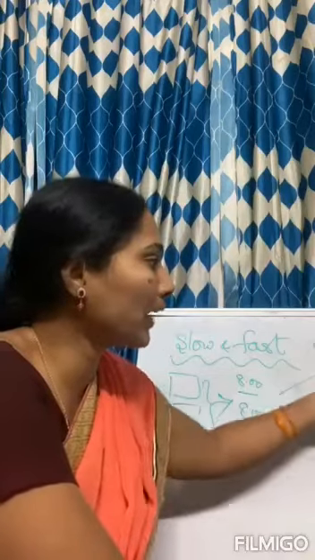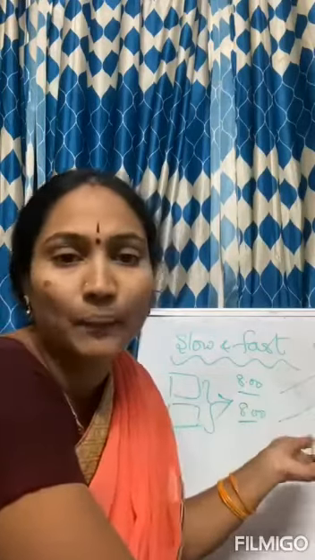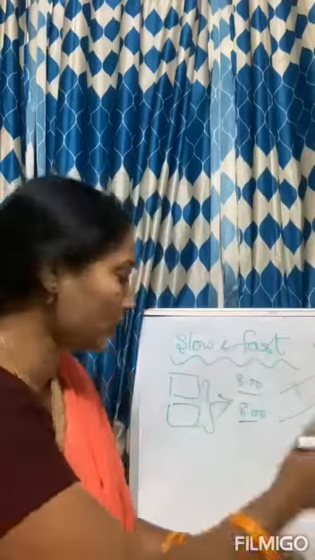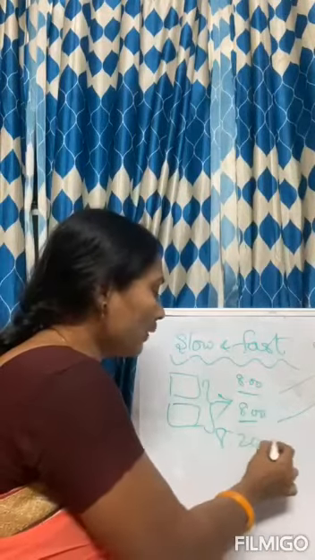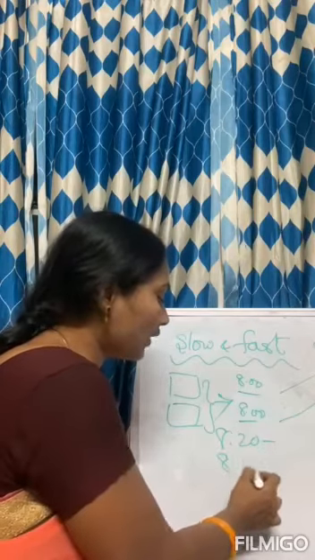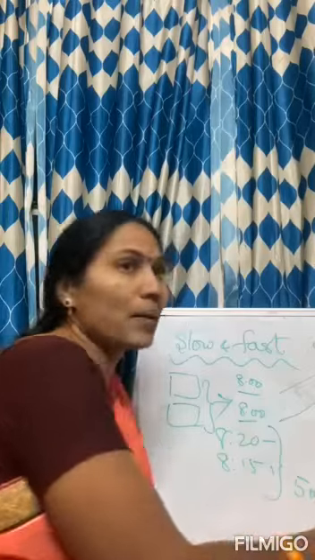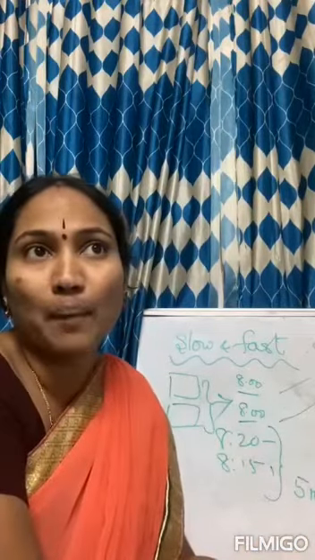So by the time difference you can say whether the motion is fast or slow, and which motion is fast and which motion is slow. So 8:20 bicycle has taken time and 8:15 bus has taken time. That means a 5 minutes difference is happening.